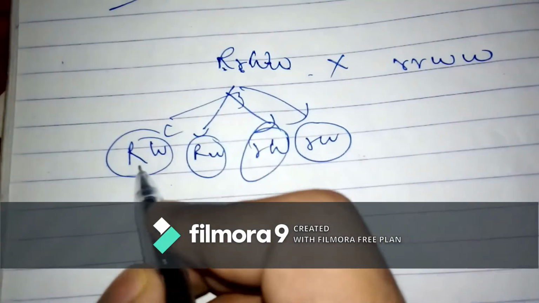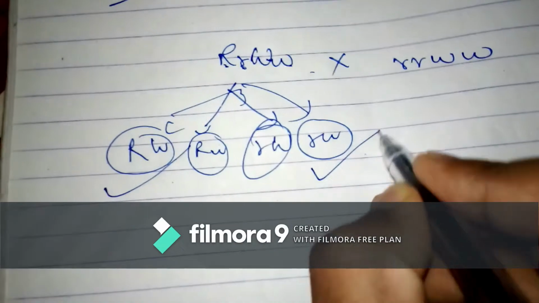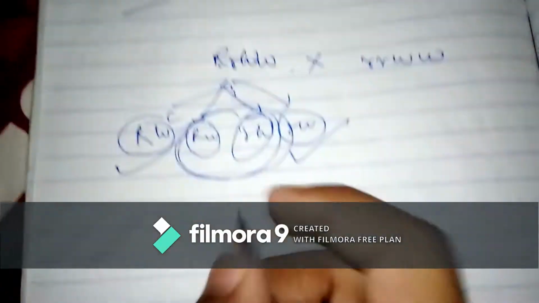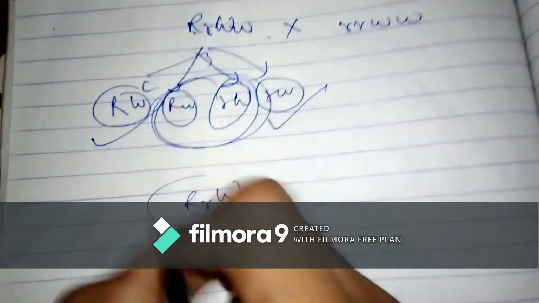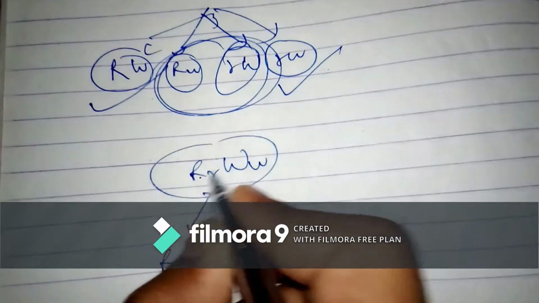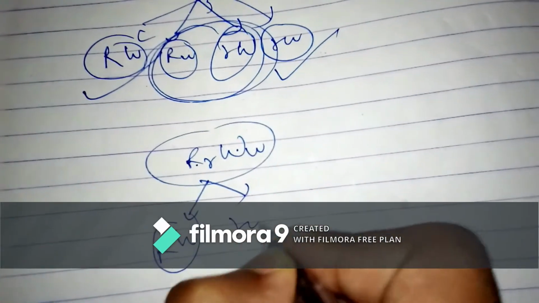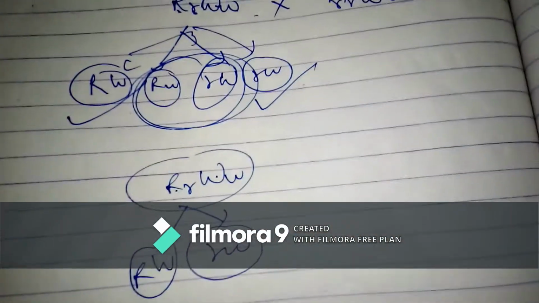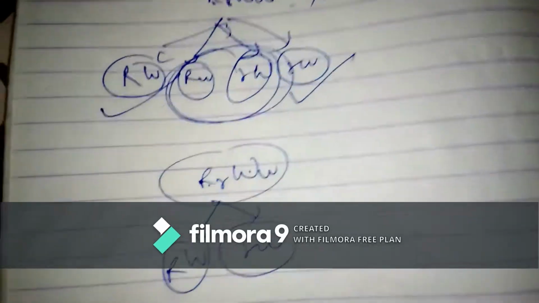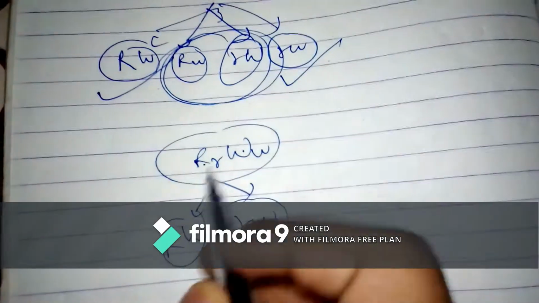Now, two of these gametes are formed, this is one type and this is another type. These other two gametes are not formed. Now see why. Normally, this is the same thing. Now only two types of gametes will form, which are capital R, capital W and small r, small w, because we are dealing with the case of complete linkage, in which there is no crossing over. It means that the genes are not separated.